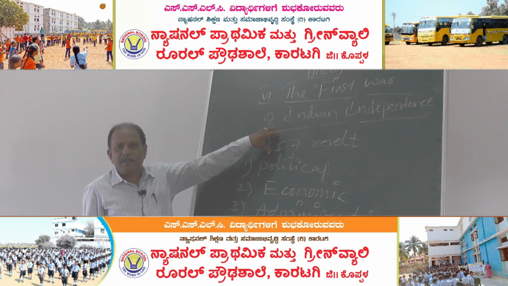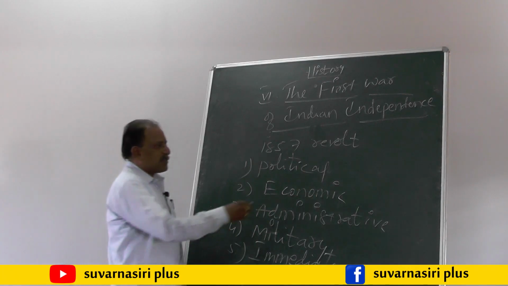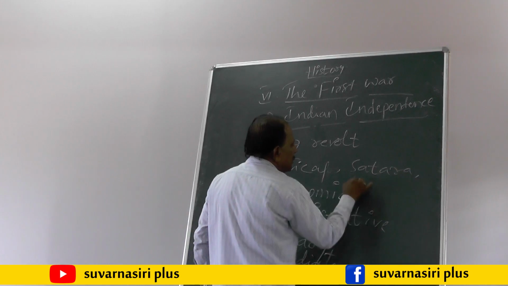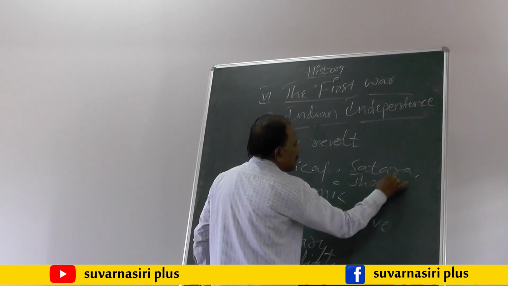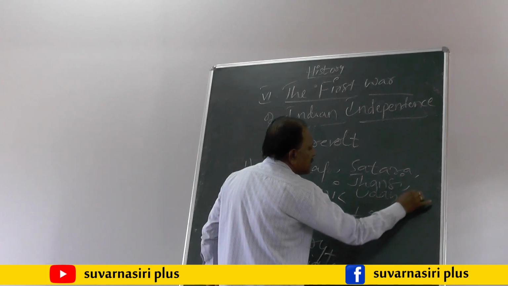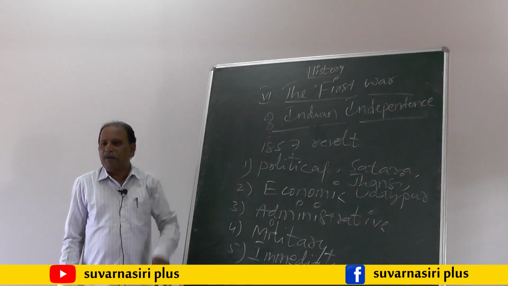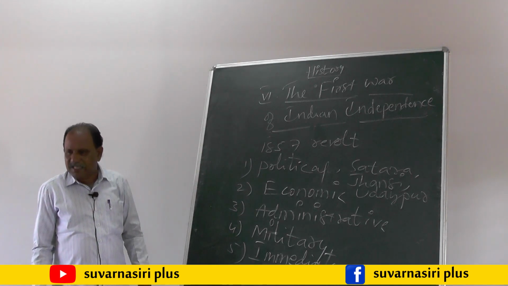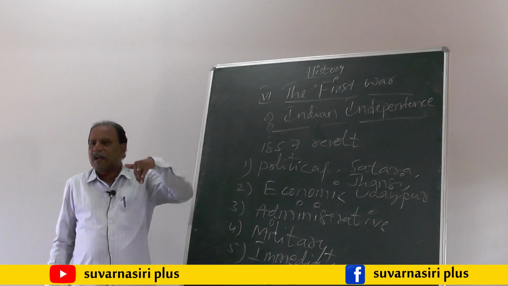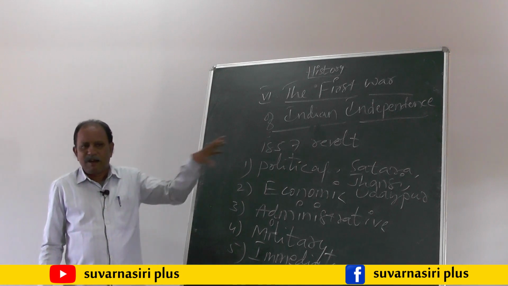As a result, the following states in India lost their power: number one, Satara, number two, Jhansi, and number three, Udaipur, and other states lost their power and went under the control of the British government. As a result, all these rulers who lost their power started revolting against the British government.